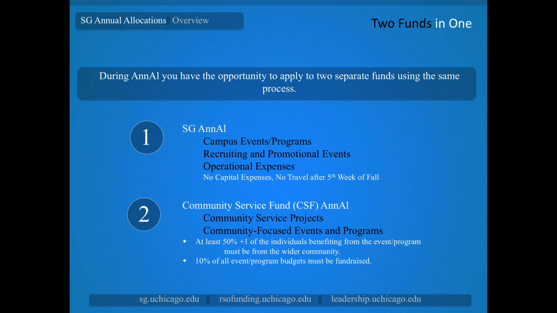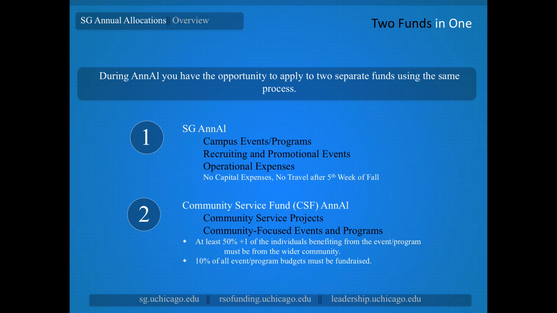The second fund is the Community Service Fund. They also have an annual process for direct service projects in the community, as well as community-focused events and programs. It's important to keep in mind that there are some additional criteria for applying for the Community Service Fund. The first is the benefit test. They want to see that 50% plus 1 of the individuals benefiting from your event or program are coming from the wider community and not just the university. That's how they define community-focused programs.